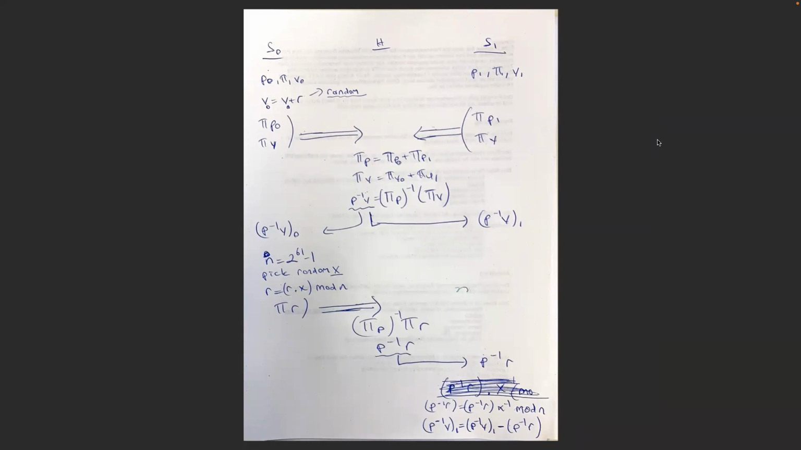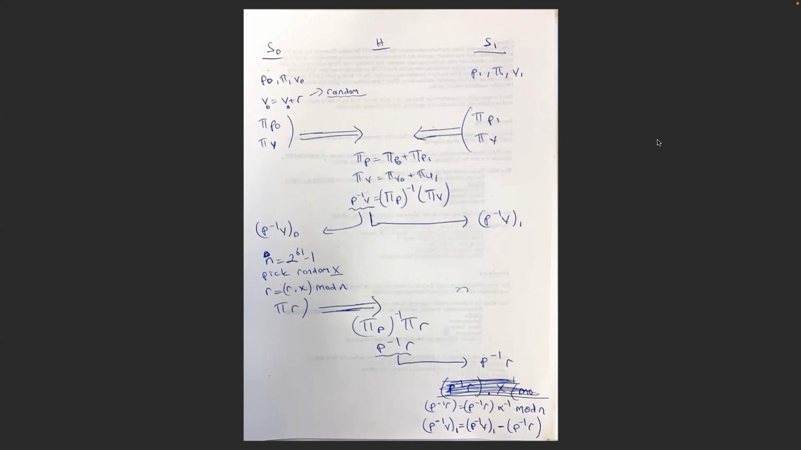S0, our first proxy server, generates a random array R and adds it to V0, storing it in V0. And after that, both servers calculate P and PV and send it to the helper server. Then the helper server just reconstructs these arithmetic shared variables, P and PV. And after that, using them, it calculates P to the -1 V. And using arithmetic sharing again, it just splits them into both proxy servers.